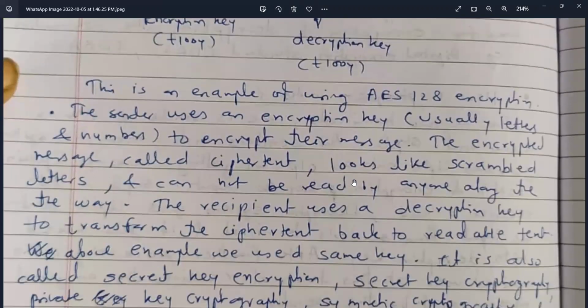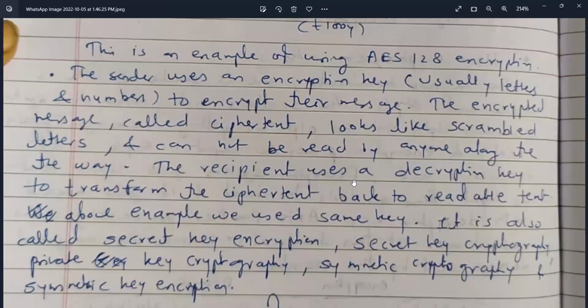The above example is using AES 128 encryption. The sender uses an encryption key, usually letters, signs and numbers, to encrypt their message. The encrypted message is called ciphertext. It looks like scrambled letters and cannot be read by anyone along the way.